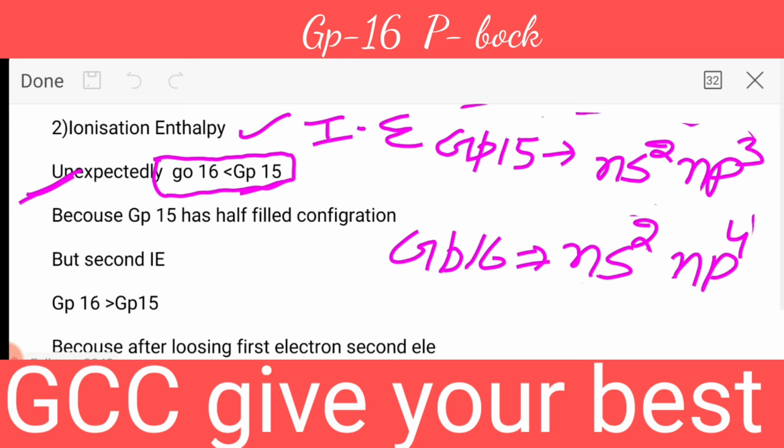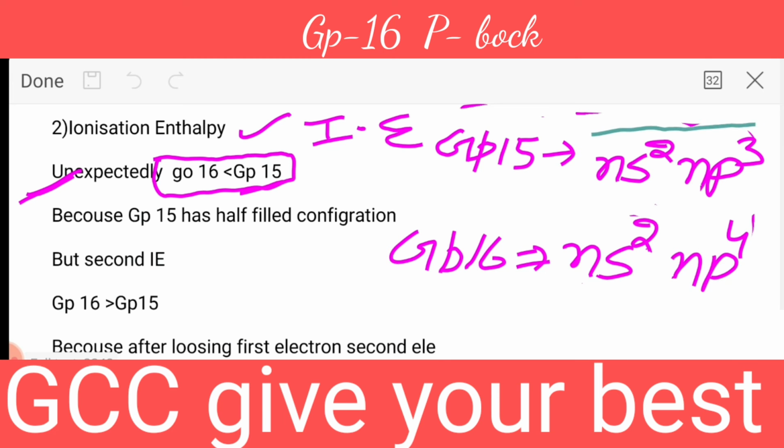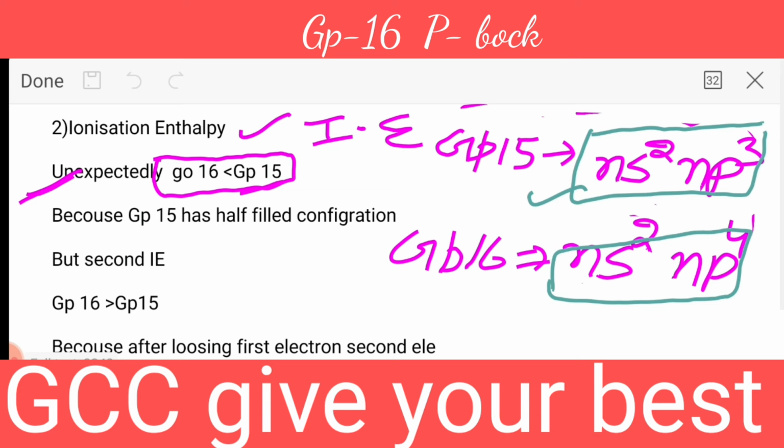This np3 is a half-filled and stable configuration. So removal of an electron from this configuration is really difficult. But in group number 16, it is not a stable configuration. That is why group number 15 has higher first ionization enthalpy than group number 16.